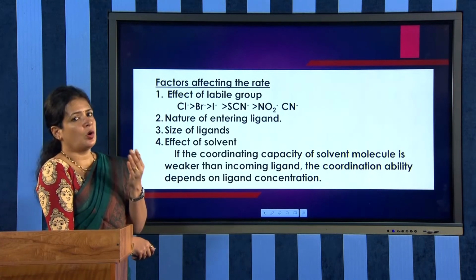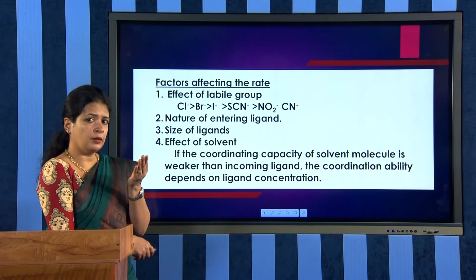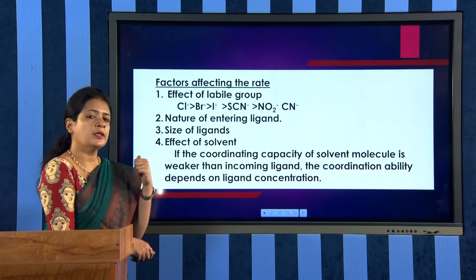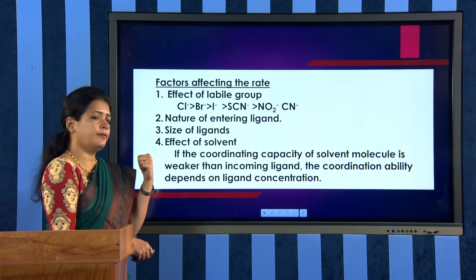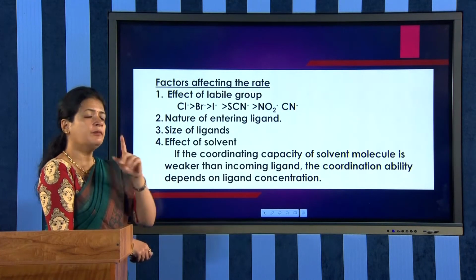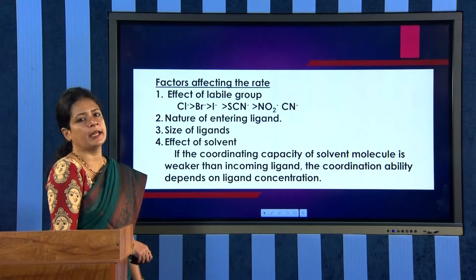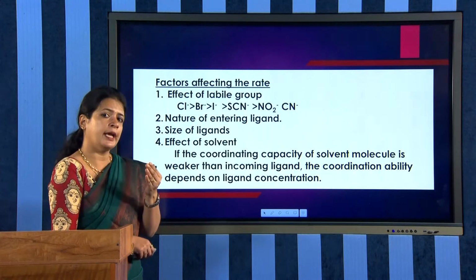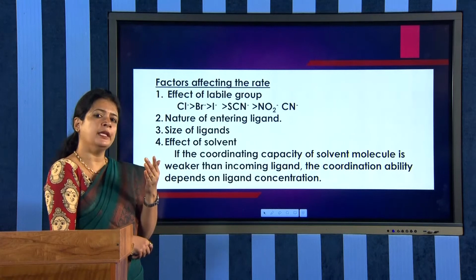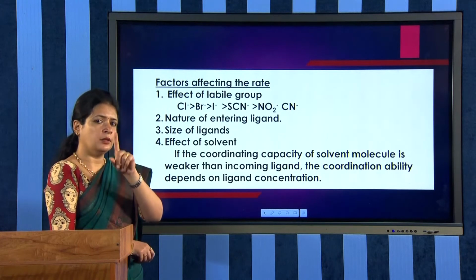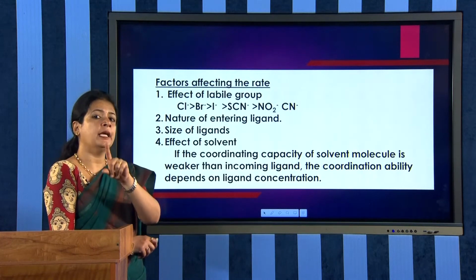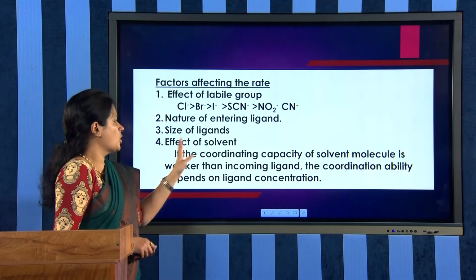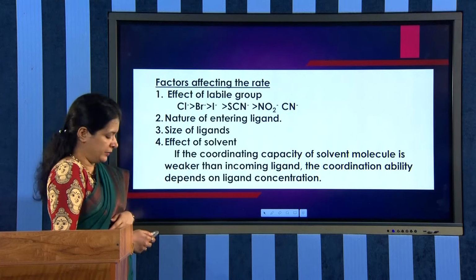And if the solvent has less attacking nature than the incoming ligand, then what is the factor affecting the rate of the reaction? It will be the concentration of the ligand. If the concentration of the ligand increases, the reaction rate will increase, provided the solvent is not able to attack the complex. That is to be noted. So, the effect of solvent is an important factor.